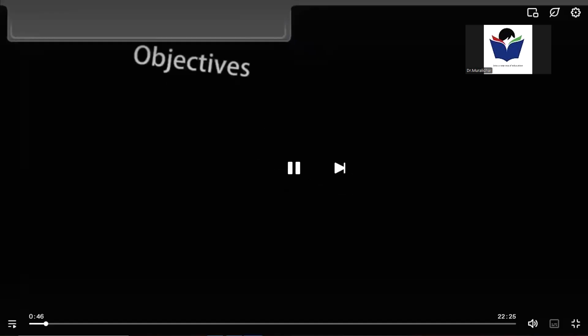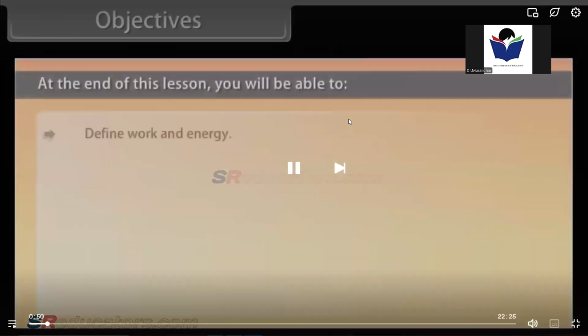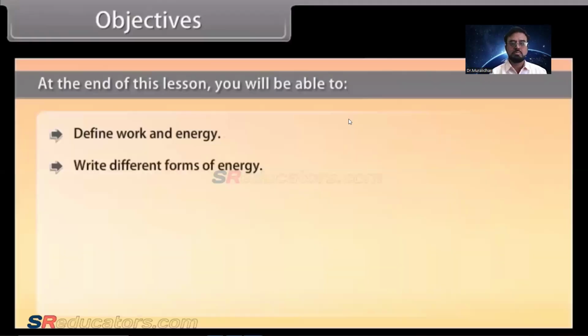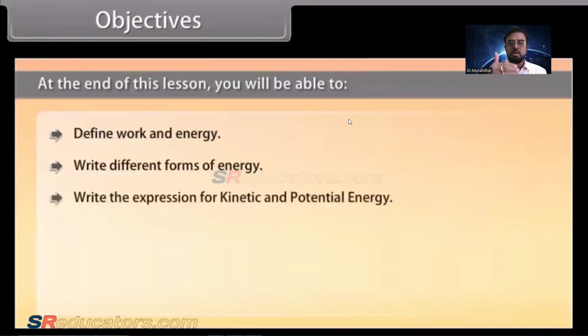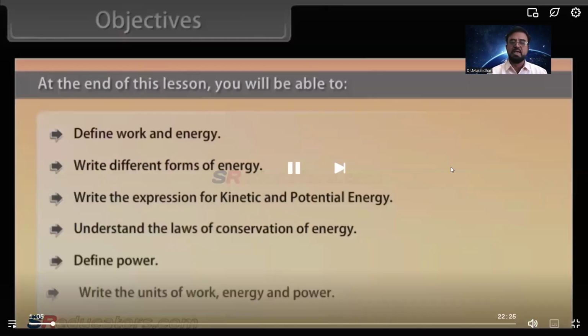Objectives. At the end of this lesson, you'll be able to define work and energy, write different forms of energy, write the expression for kinetic energy and potential energy, understand the law of conservation of energy, define power, and write the units of work, energy and power.